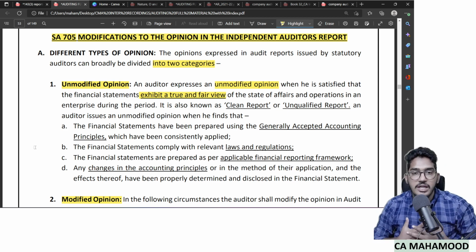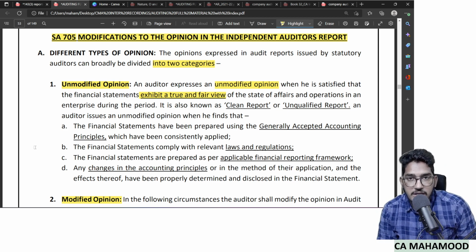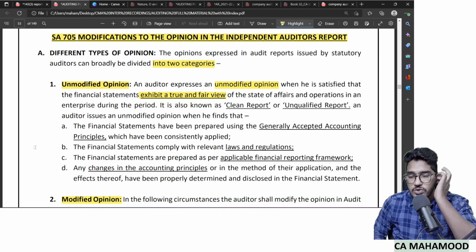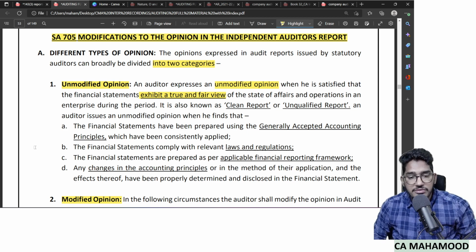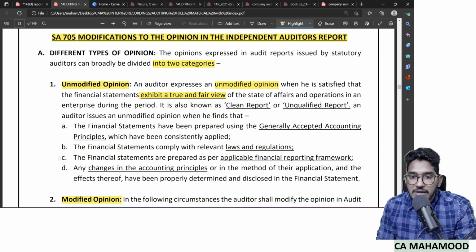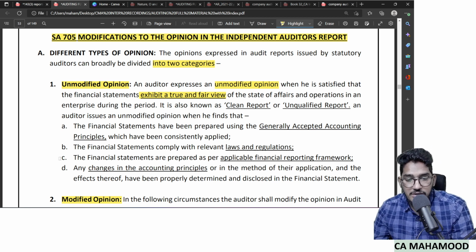That means when the auditor is satisfied that yes, financial statements are giving a true and fair view, they are not containing any material misstatement, they are not misleading, and they are also not conveying wrong information. When the auditor is satisfied, then the auditor will give an unmodified opinion. There are other names for this unmodified opinion. We even call it either a clean report, or an unqualified report. So if you read the phrases clean report, unqualified report, everything conveys the same meaning.